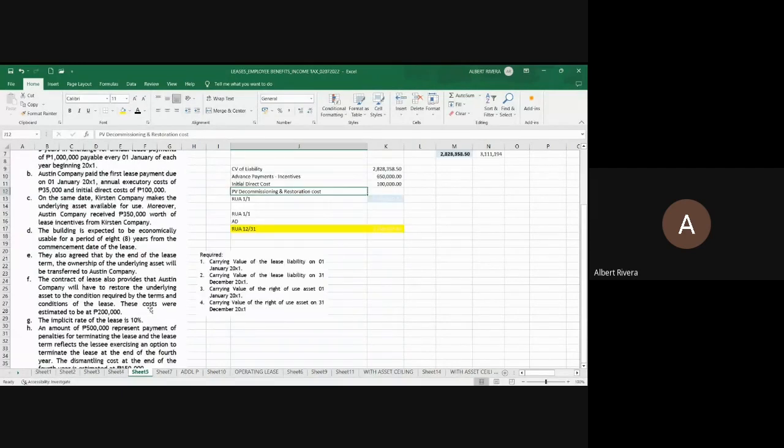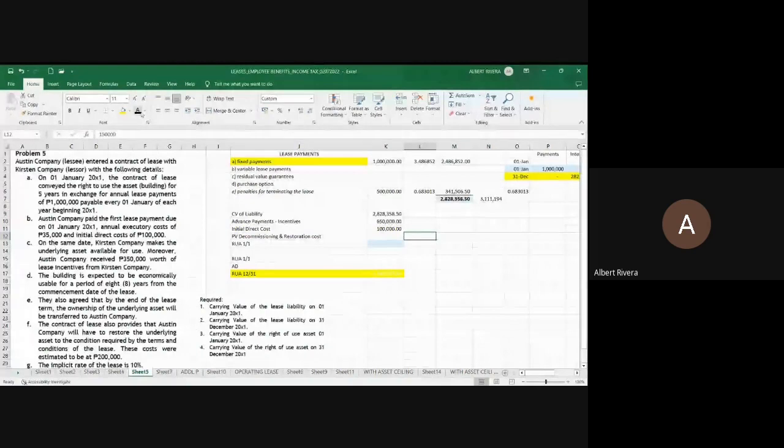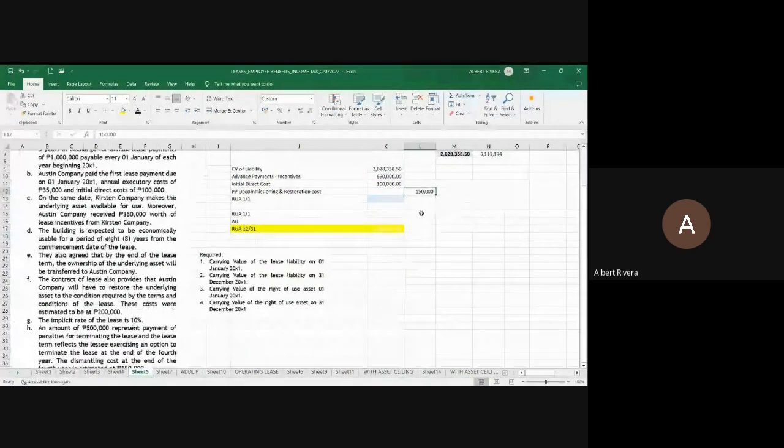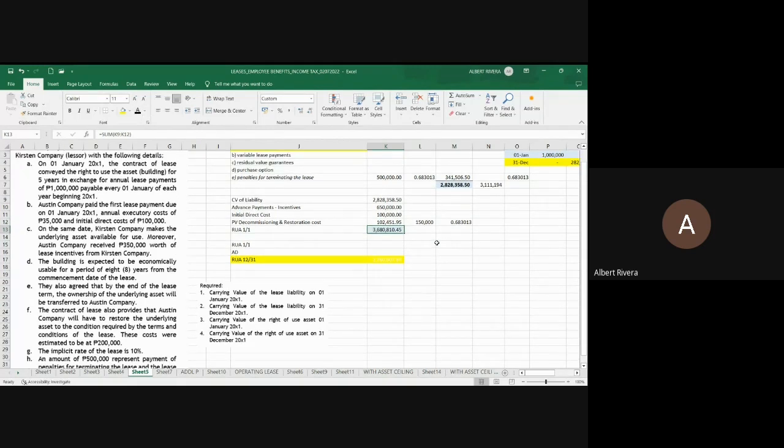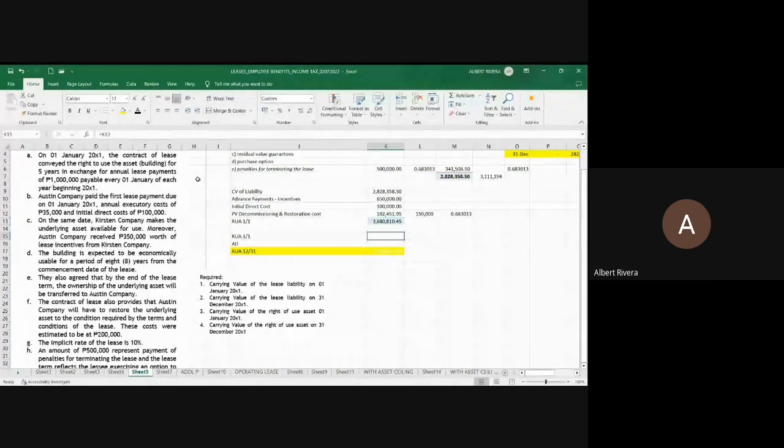Okay, so this is now 150,000, the restoration cost on the fourth year, times the present value factor of 0.68. 1.1, divide twice, four equals 0.68, and this is how much? This is 102,000 something. And the cost of the asset here is 3,680,810. Now here is our catch. No residual value.